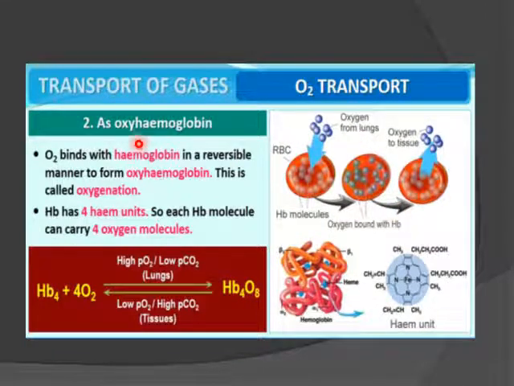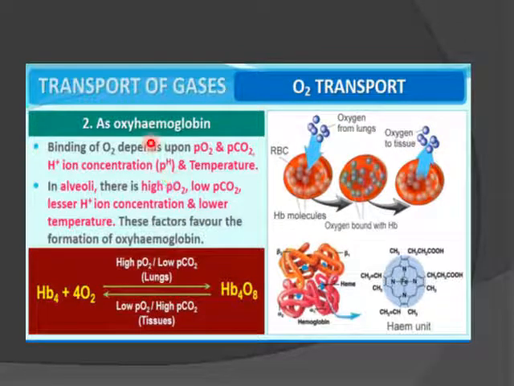As oxyhemoglobin, the transport of O2 takes place: oxygen binds with hemoglobin in a reversible manner to form oxyhemoglobin. This is called oxygenation. Hemoglobin has 4 heme units, so each hemoglobin molecule carries 4 oxygen. So Hb plus 4O2, at high PO2 and low partial pressure of CO2 in the lungs, combine to form oxyhemoglobin.